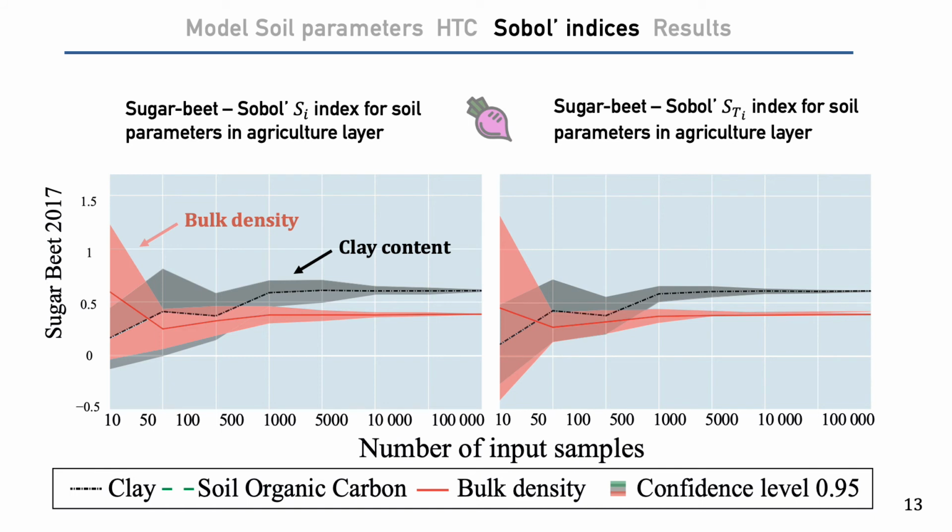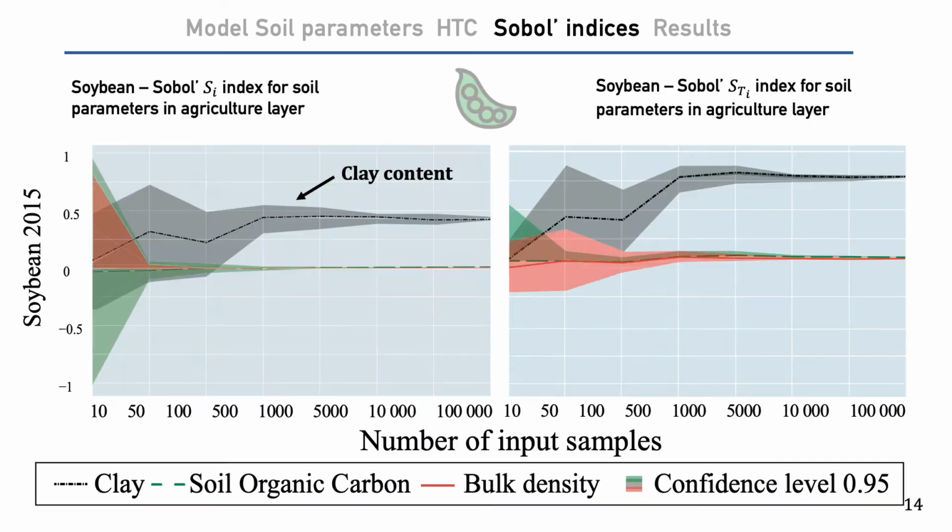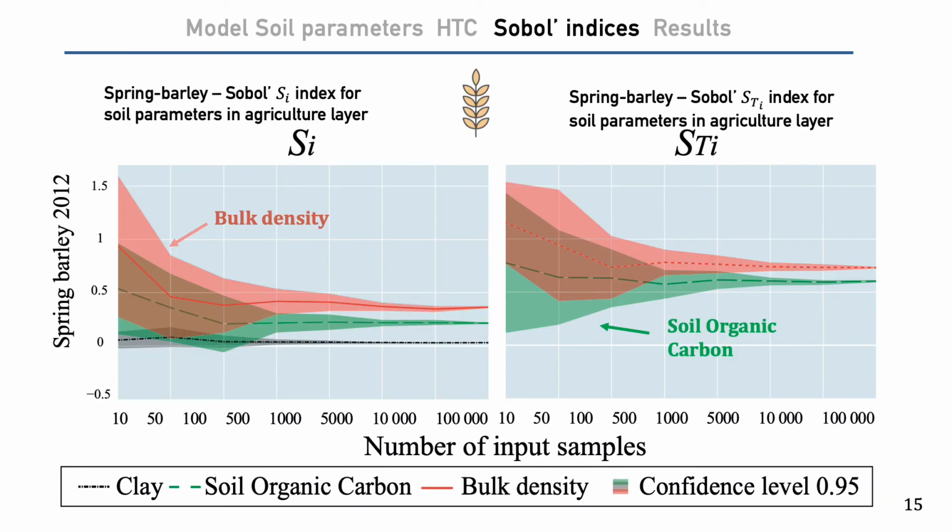Only 3 of 6 main parameters affected yield: organic matter variability, clay content, and bulk soil density. The yield of barley was affected by changes in the organic matter content and soil density. Reliable results were obtained only at a sample size of 5000.